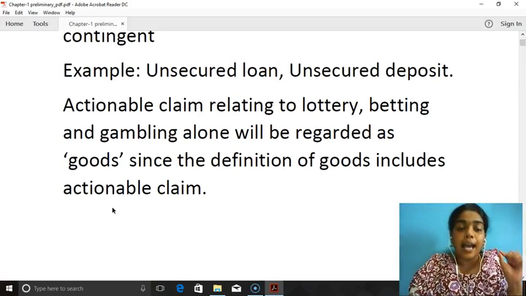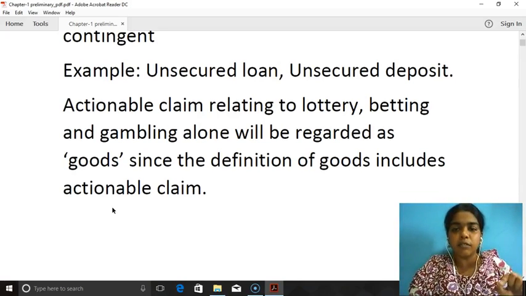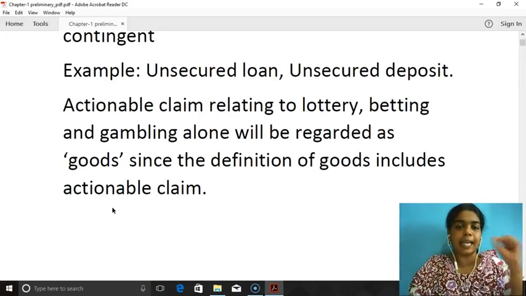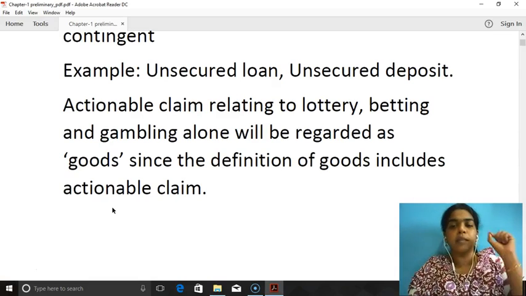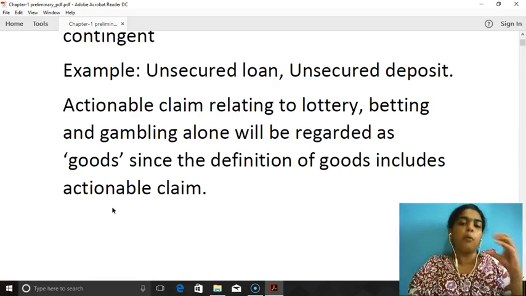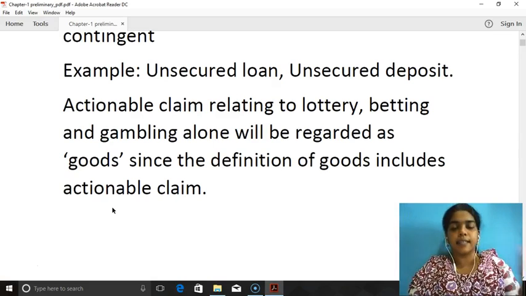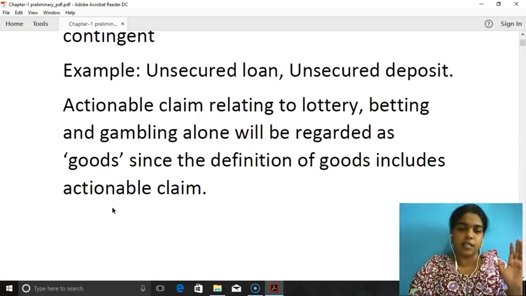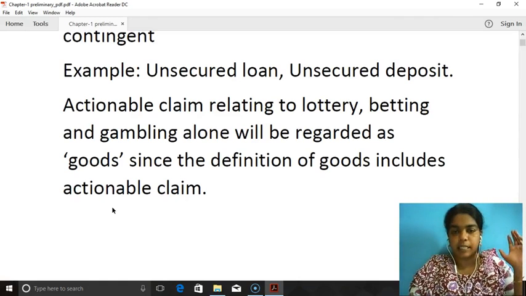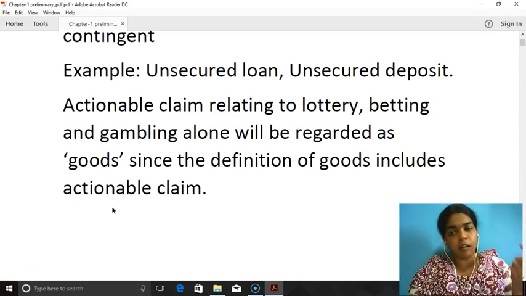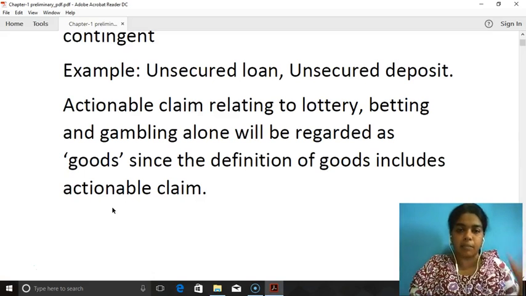Next, actionable claim relating to lottery, betting and gambling alone will be regarded as goods. This is the point. Only these three things are considered as goods in GST. And the definition of goods includes actionable claim. The definition of goods is specifically including actionable claim like lottery, betting and gambling. This is the first definition.